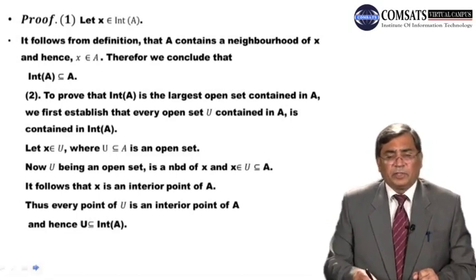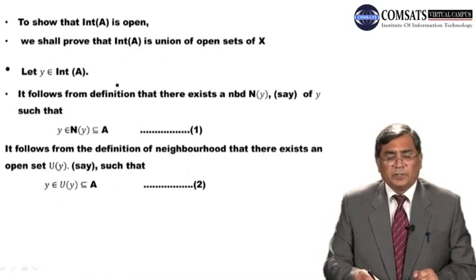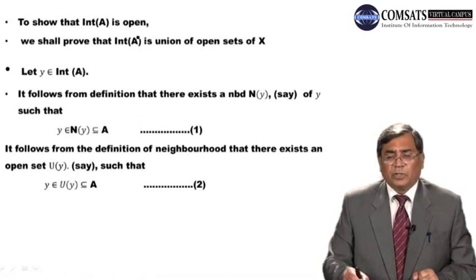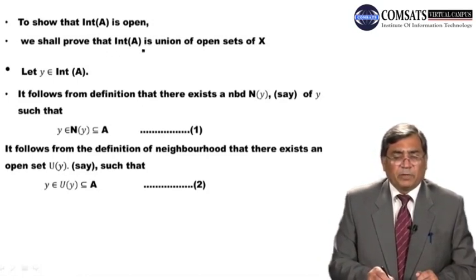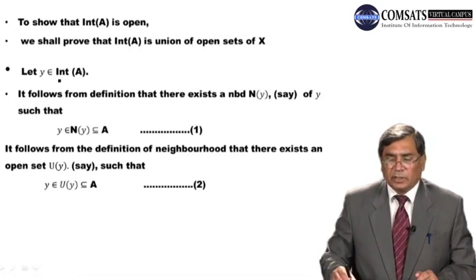To show that interior of A is open, the second part, to show that interior of A is an open set, we shall prove that int of A is a union of open sets U_y. Since we know that union of any number of open sets is again open, I have to show int of A is open. If I show that int of A is a union of open sets, then it will automatically be an open set, since union of open sets is always an open set. So to show this, I have taken an arbitrary point y.